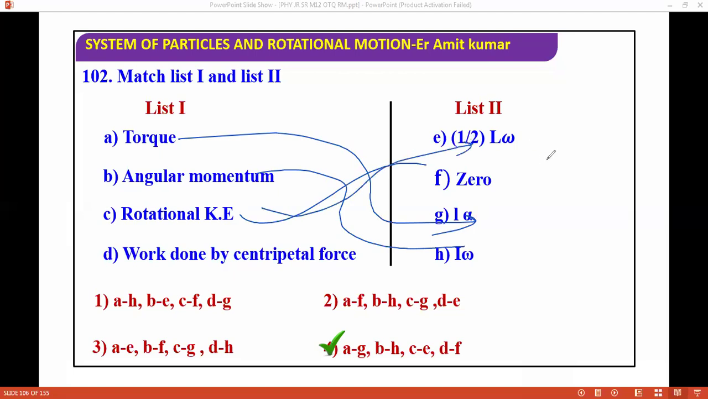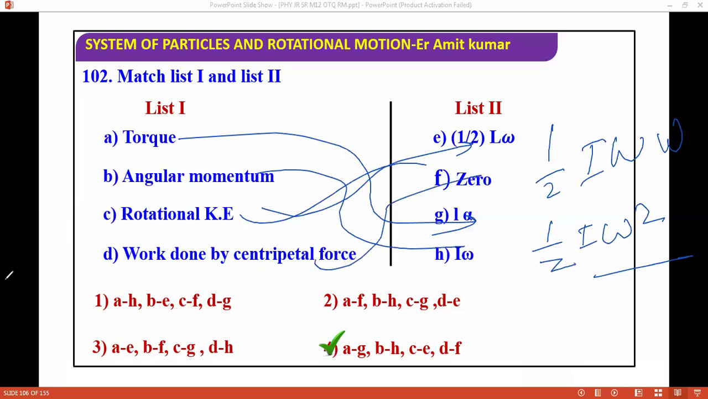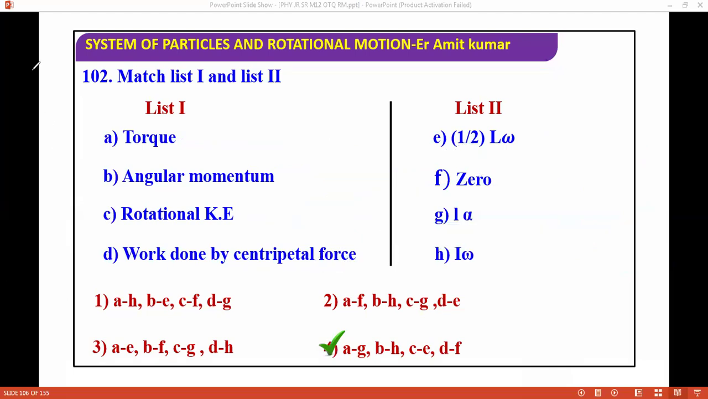L is I omega, so 1 by 2 L omega is 1 by 2 I omega into omega, which solves to 1 by 2 I omega square. No issue. And the work done by centripetal force is 0. So you can do this question like this. Now we are moving ahead to the next questions.